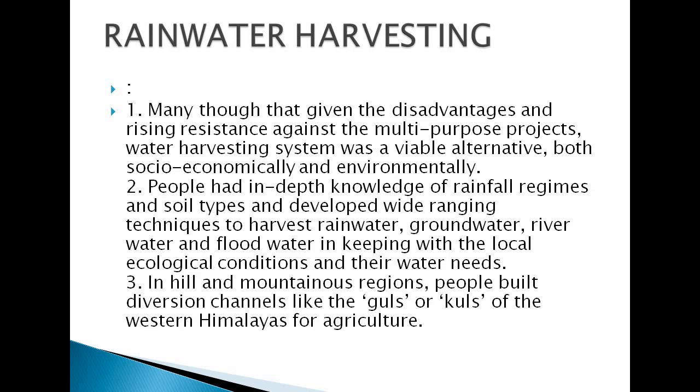In hills and mountainous regions, people built diversion channels like the Guls and Kuls of the Western Himalayas for agriculture.